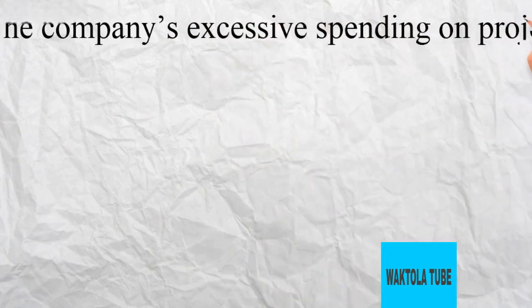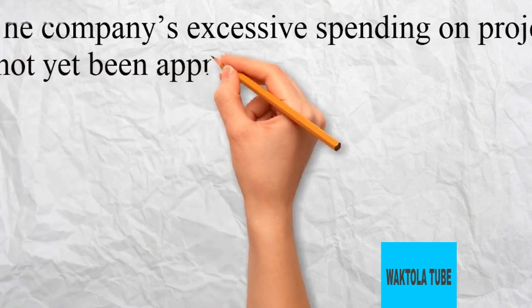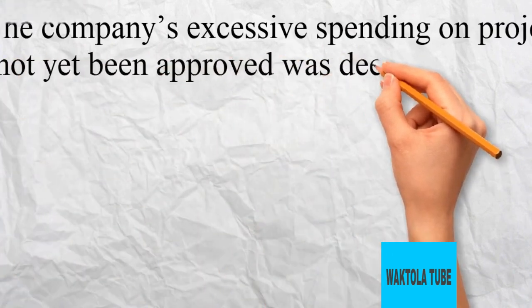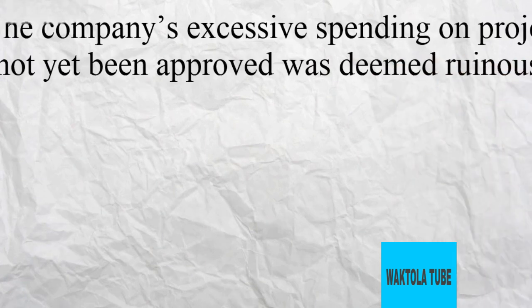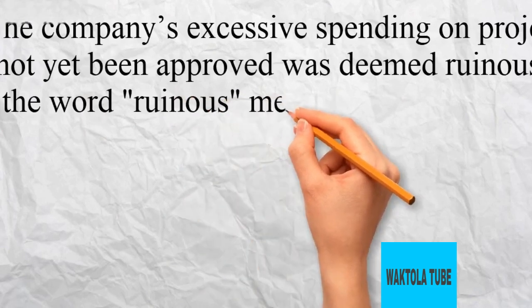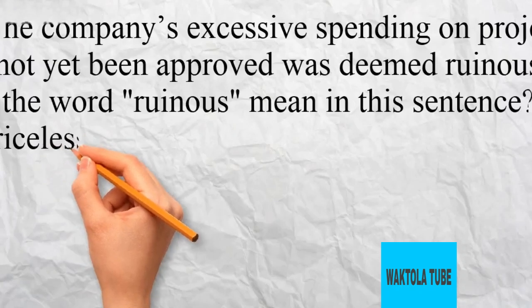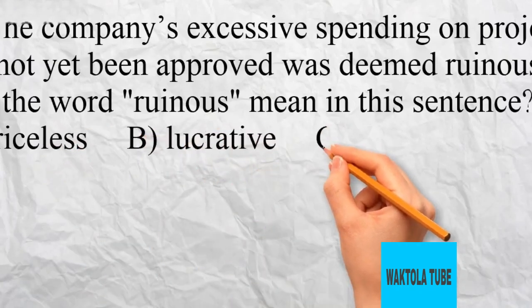Question 26. The company's excessive spending on projects which has not yet been approved was deemed ruinous. What does the word ruinous mean in this sentence? A. Priceless. B. Lucrative. C. Costly. D. Innovative. The word ruinous in this sentence means costly, as it implies that the excessive spending could lead to negative consequences or damage. So the correct answer is C. Costly.